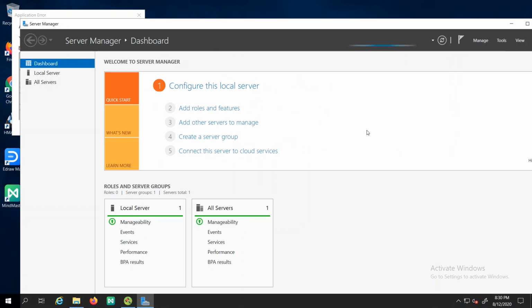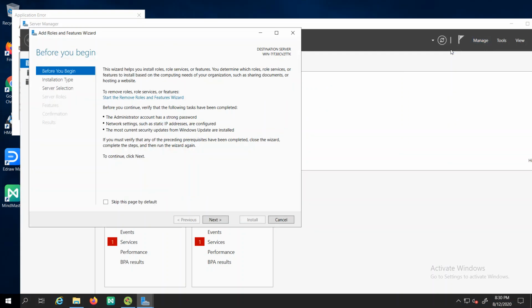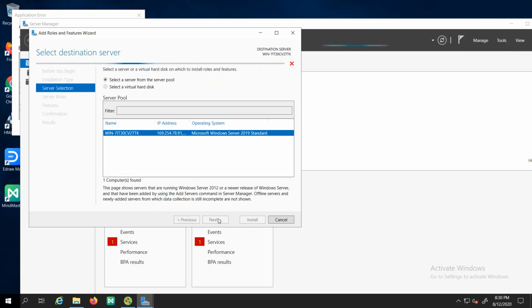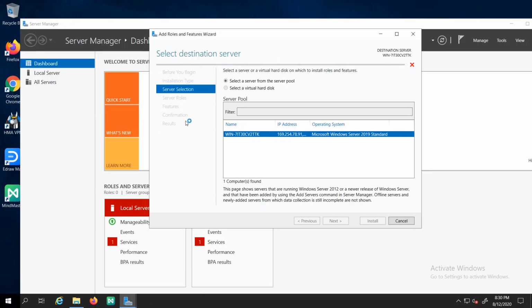Features. Oh wait. Yeah, so I don't know. I don't have anything installed. I want to show you the .NET, but I'm not able to get to it for some reason.